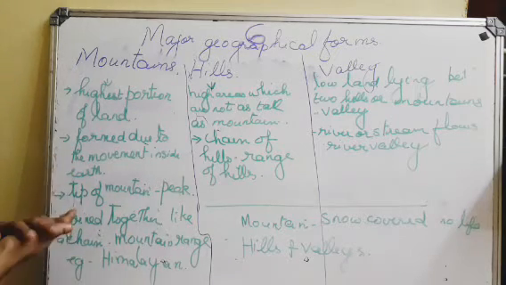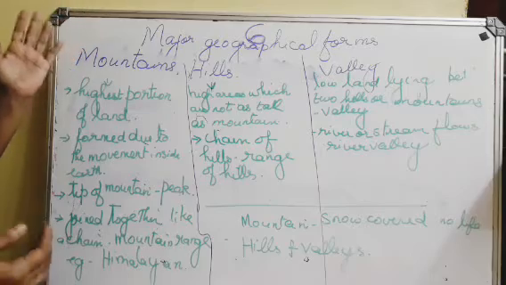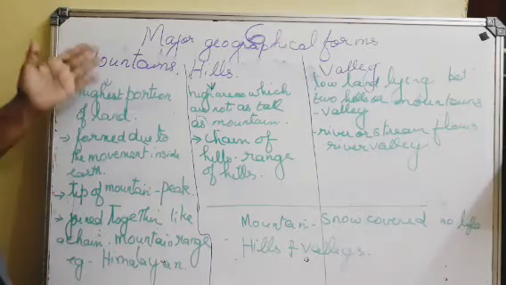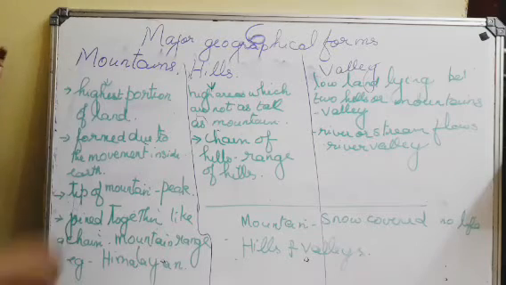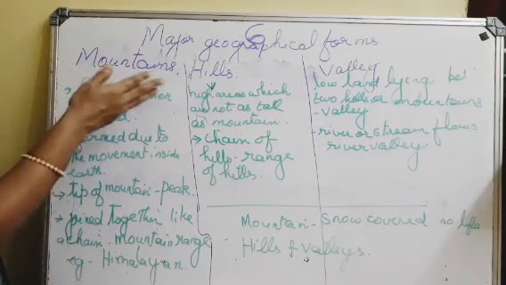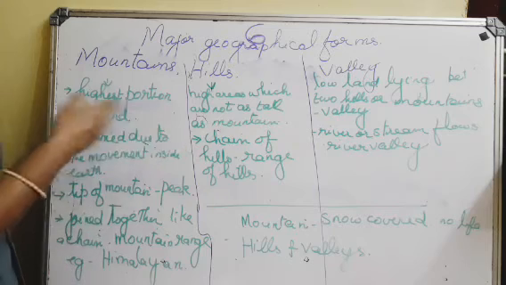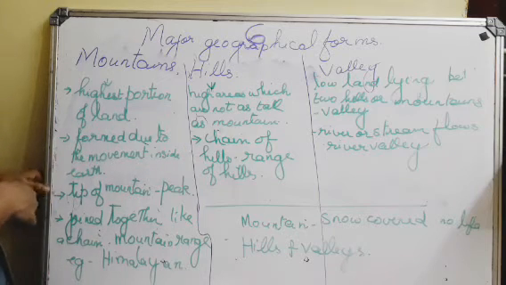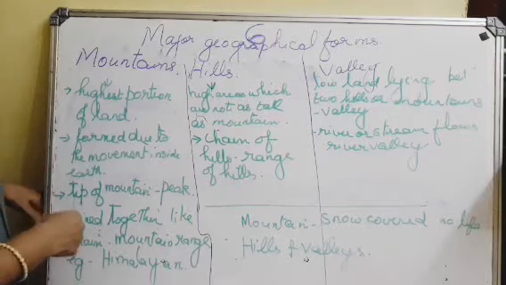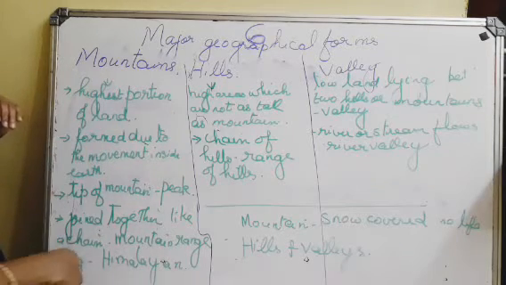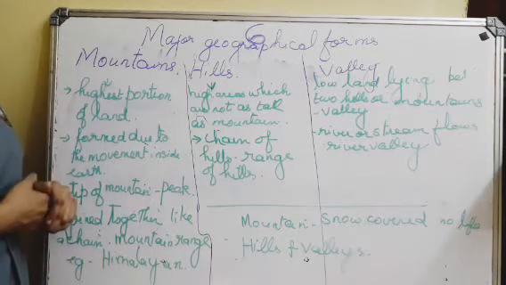So I'll repeat. Third geographical form: mountains, hills and valleys. The highest portion of land is called mountains, and mountains are formed due to the movement inside the earth. The tip of the mountain is called peak. When these mountains are joined together like a chain, it is called the mountain range. Example is the Himalayan mountain range.